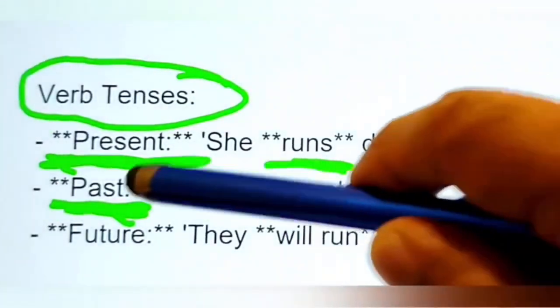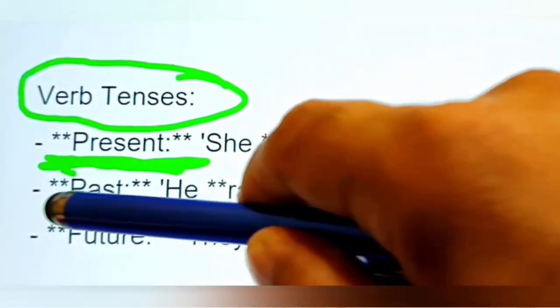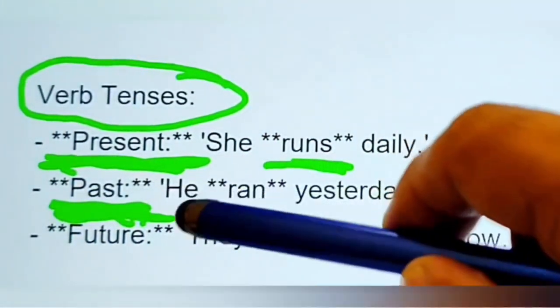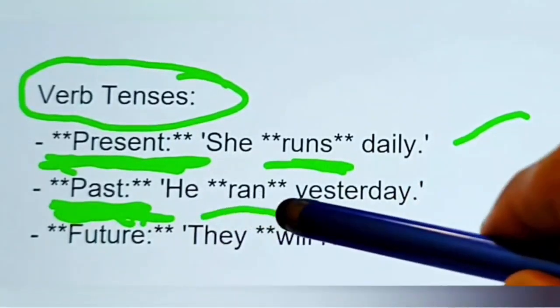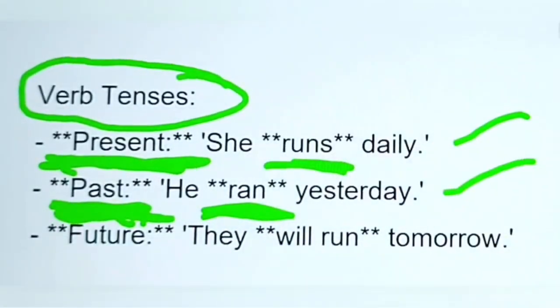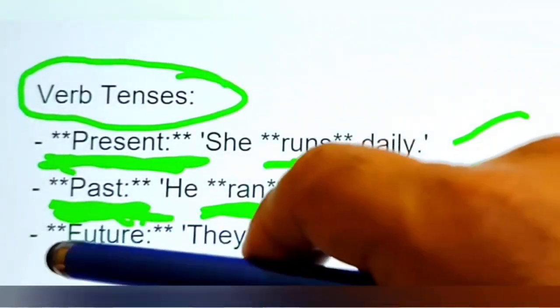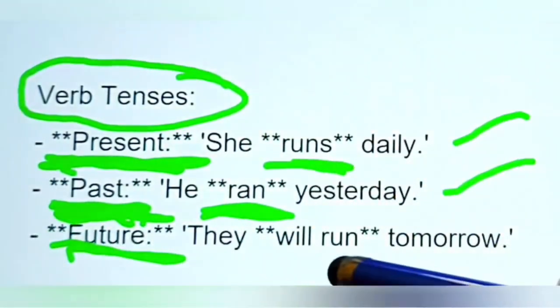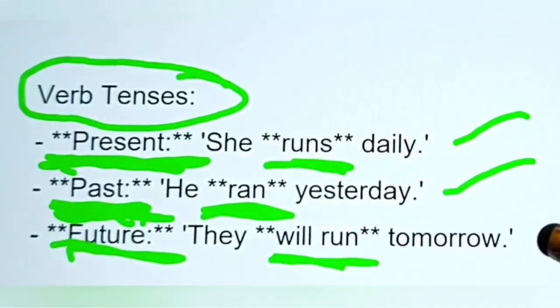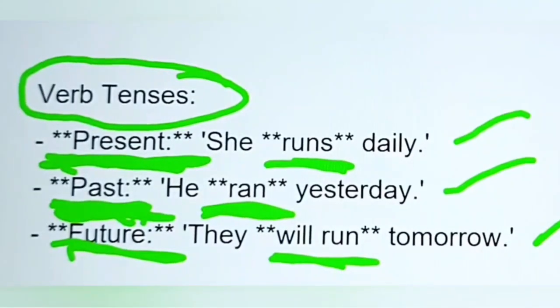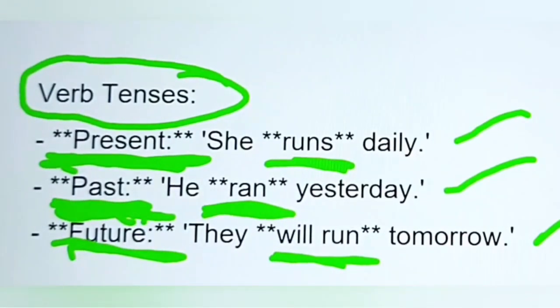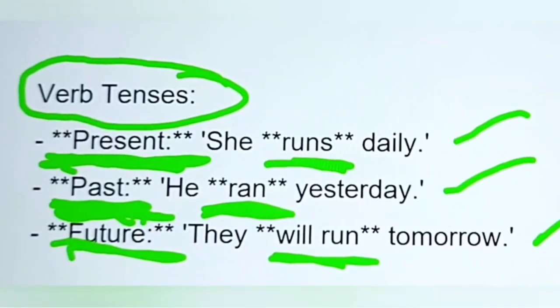And next one, the verb tense here is the past tense. For example, here he ran yesterday. That's the past. And next one we have here the future tense. They will run tomorrow. This describes the future. The verb helps to build the tenses.